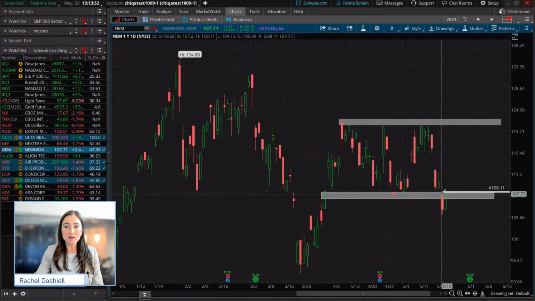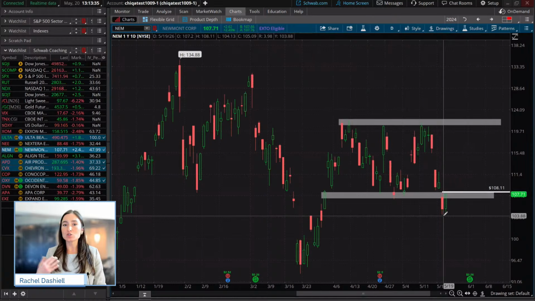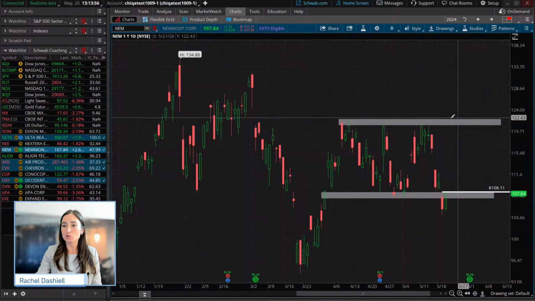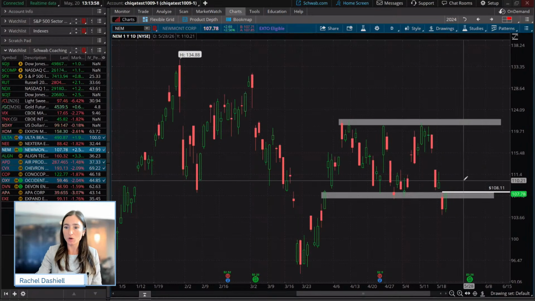Because a lot of the times with these failed moves, they do become fast moves in the opposite direction because liquidity sweeps, it pulls out some of those orders, and then you have the market that's met with that level of demand that can push it to the upside where you have that further level of supply that we saw that first firmed out the pattern in the first place up here right around 121.